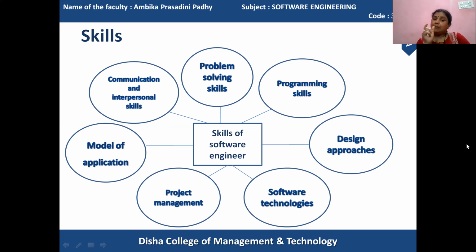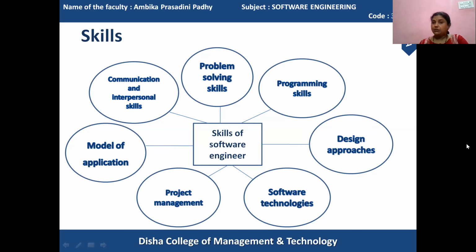The software development technologies should be perfectly used. When a software development process is in hand, then a set of project management activities are in hand. How to perform the project management activities properly? This knowledge he should have.